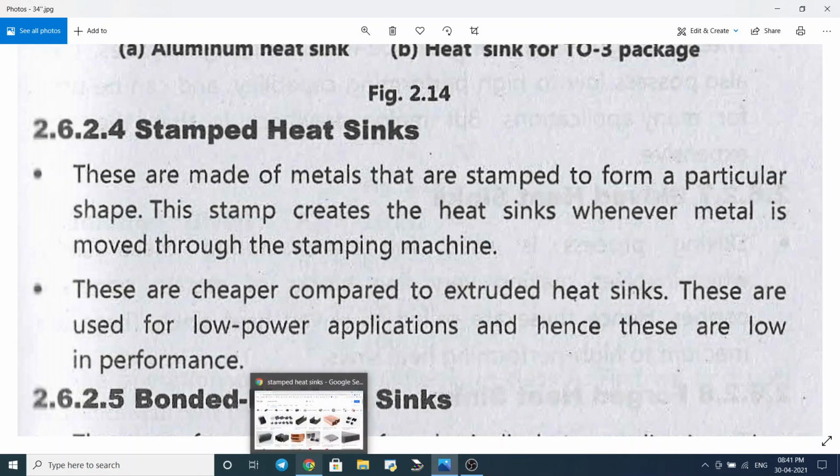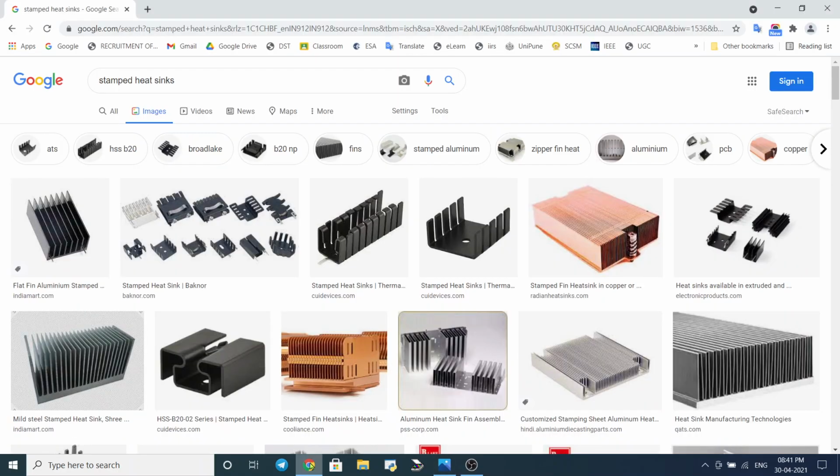For example, let us search these stamped heat sinks. So this is a stamped heat sink. All these are the stamped heat sinks.